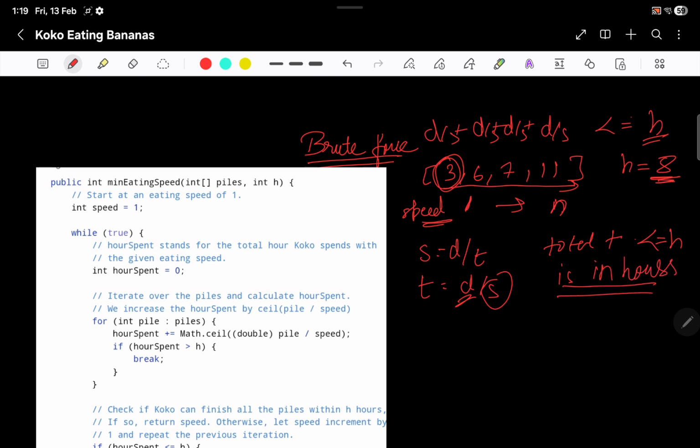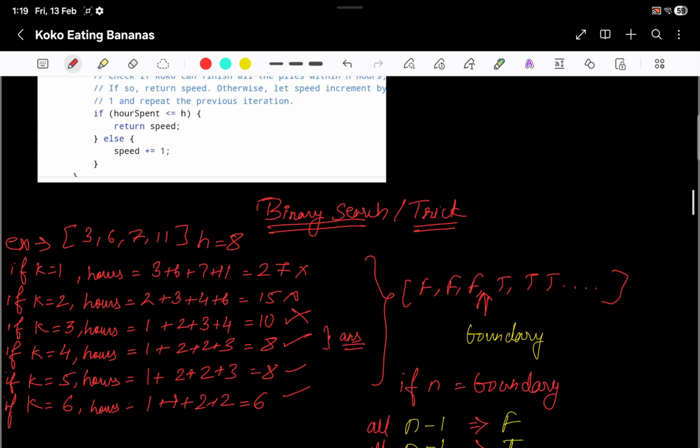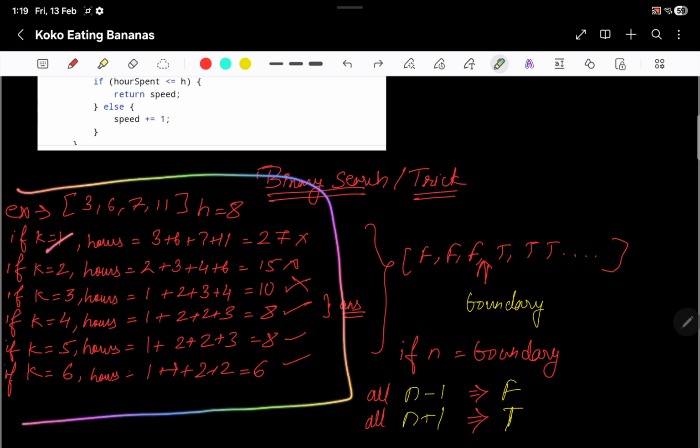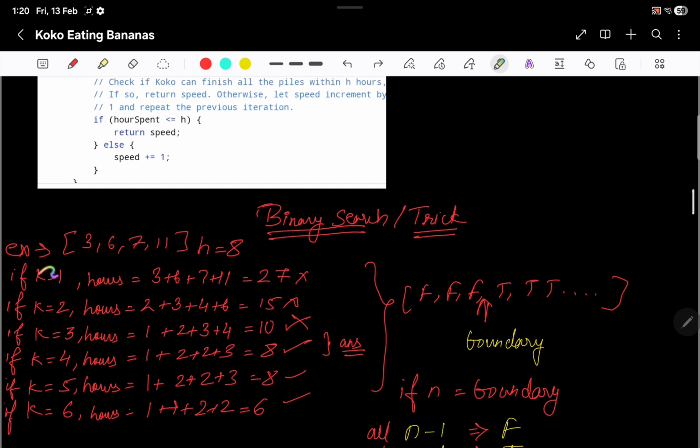So here if I do d by s from 1, there will be different values coming, right? I've already done it for this. If you can see this part of the code, I have taken the speed as 1 2 3 4 5 6, right? At one speed, since this is d by s, let's say s is equal to k, same thing. So the total hours calculated is 27.